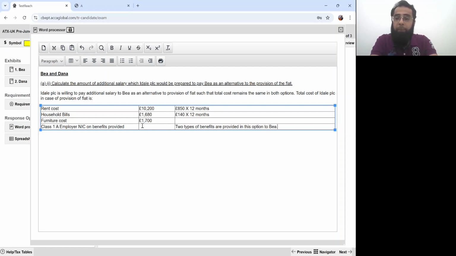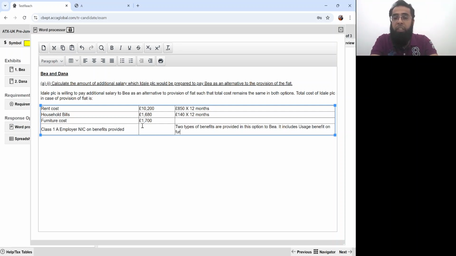First, usage benefit on furniture of £1,700 into 20%. Usage benefit is 20%. I hope you all remember. So 1,700 into 20%, that's £340.